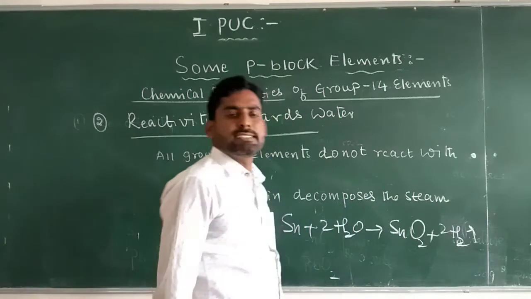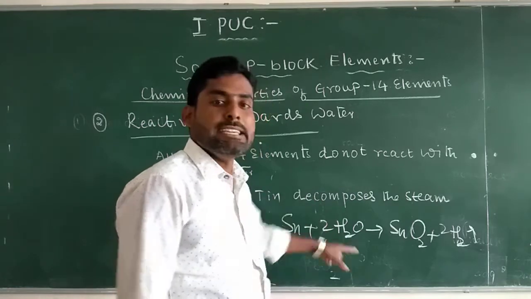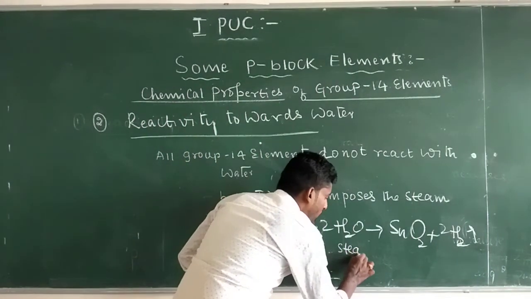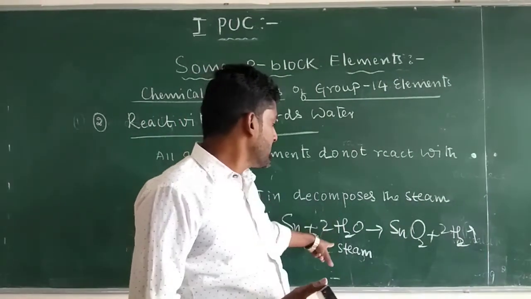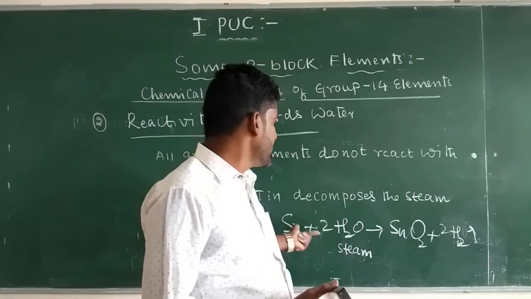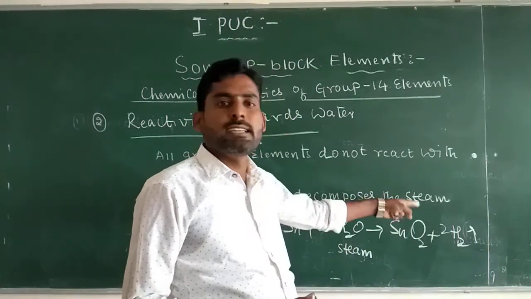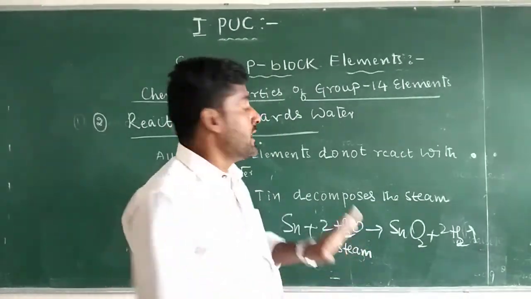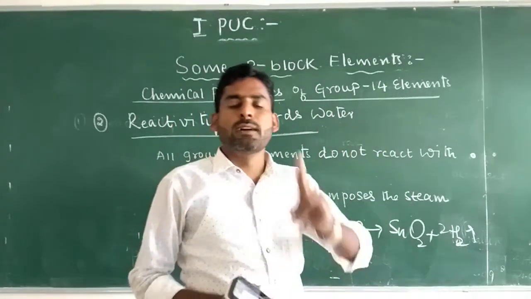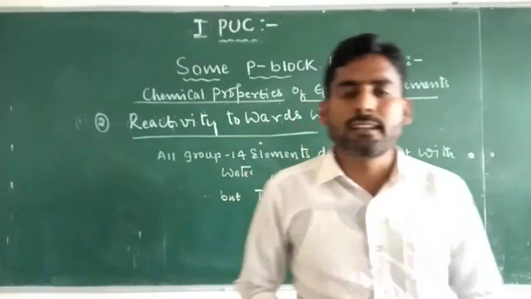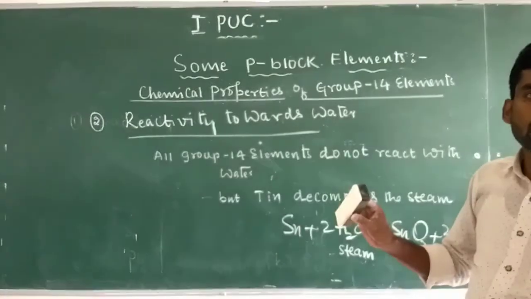So hydrogen gas is liberated when tin decomposes the steam. Only with the steam, tin reacts to form tin dioxide with the release of dihydrogen gas. Other elements of group 14 do not react with water. Even lead is not affected by water.